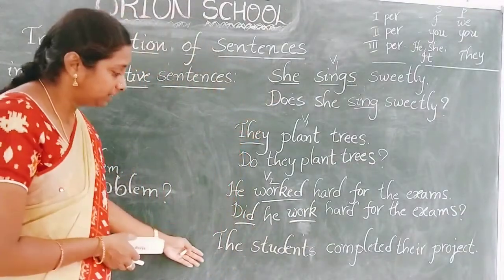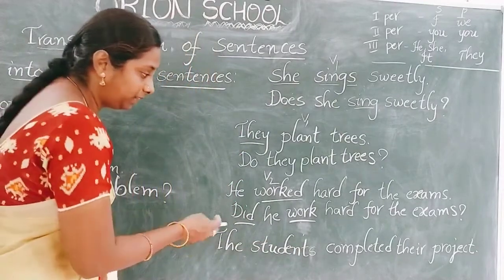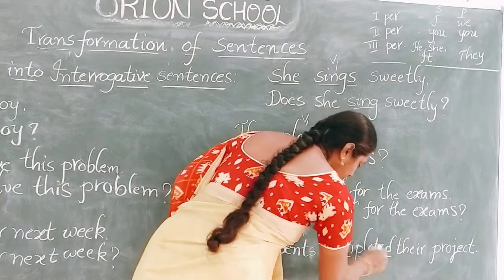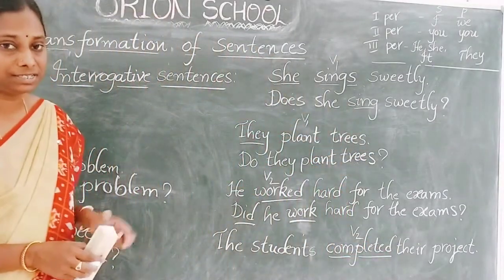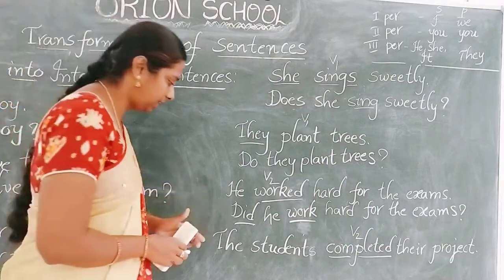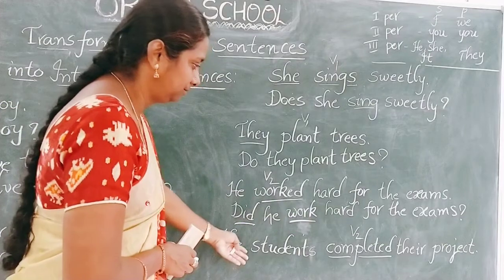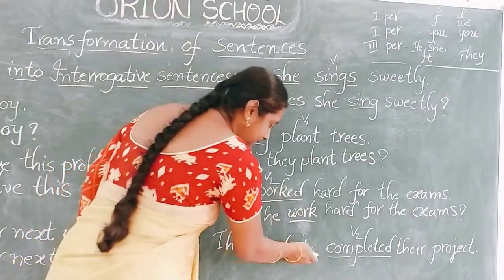So next one, the students completed their project. Okay, the students completed their project. So completed is the V2 form. Complete, completed. See, the students completed, V2 form, their project. Okay, the students is plural.